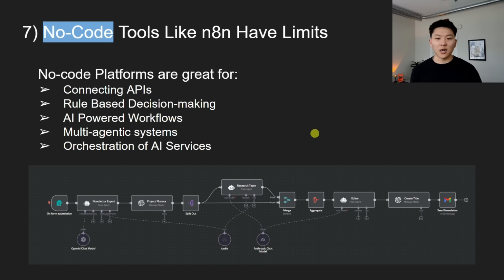You can make some really awesome basic AI-powered workflows where you're integrating different LLMs. You've got all the different chat models that you can connect to for classification or content generation or outreach, anything like that. Your multi-agentic workflows, because like I said earlier, you have the aspect of creating different tools as workflows, as well as creating agents as workflows that you can call on from multiple agents. So you can really get into some cool multi-agentic inception thing going on with agents calling agents calling agents, and passing data between different workflows. And then just the orchestration of AI services, coordinating multiple AI tools within a single process. So that's the kind of stuff that N8N is going to be super, super good at.